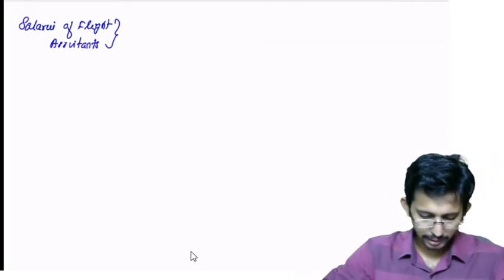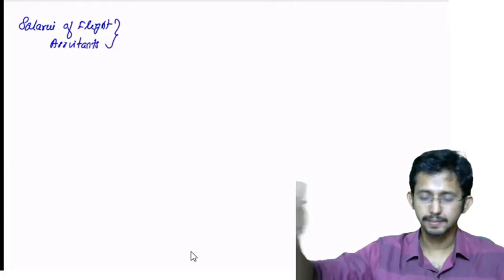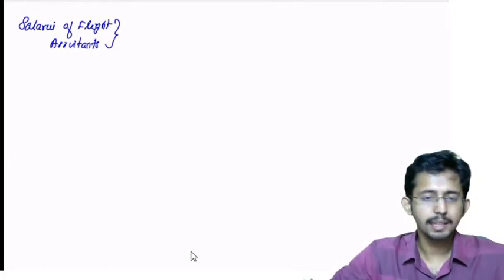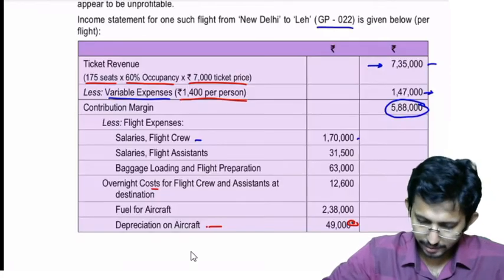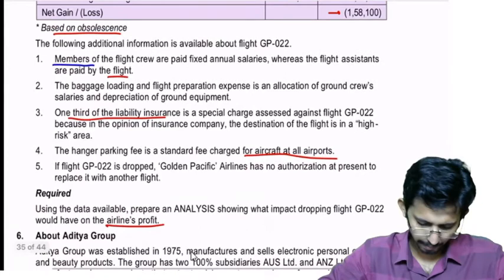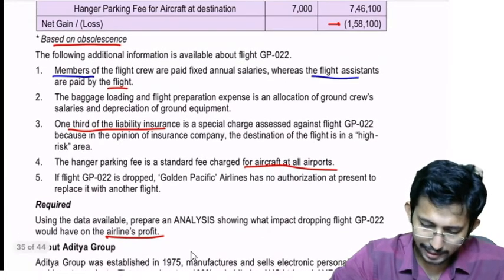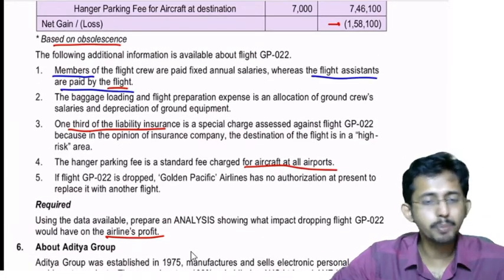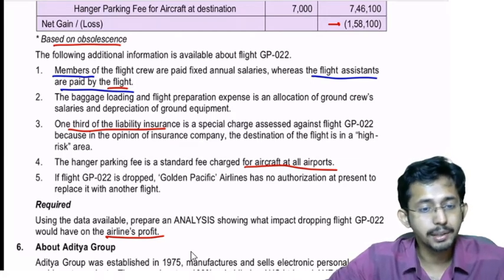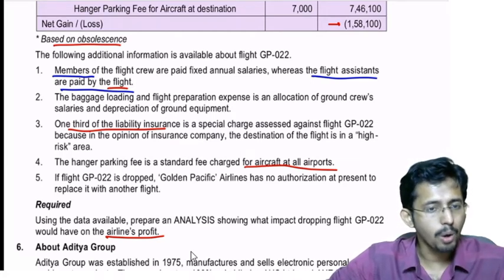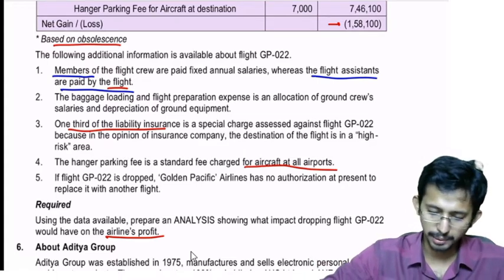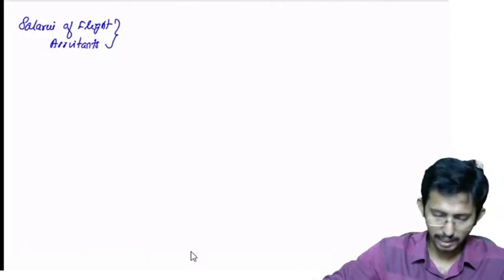Okay, so the salaries of flight assistants, what are they saying in the information given along with the question? They are specifying that the flight assistants are paid by the flight, which means this cost will be incurred only if the flight is continued. Or this cost will not be incurred if GP022 is discontinued. So it is a relevant cost.